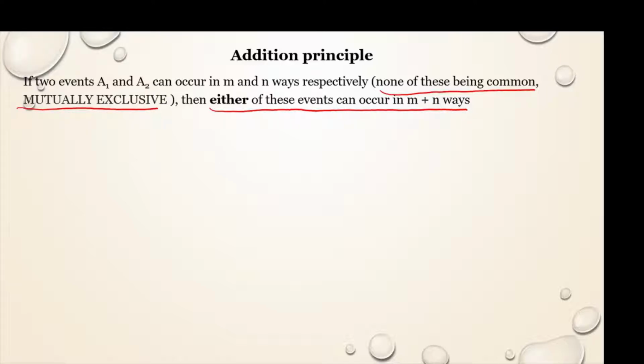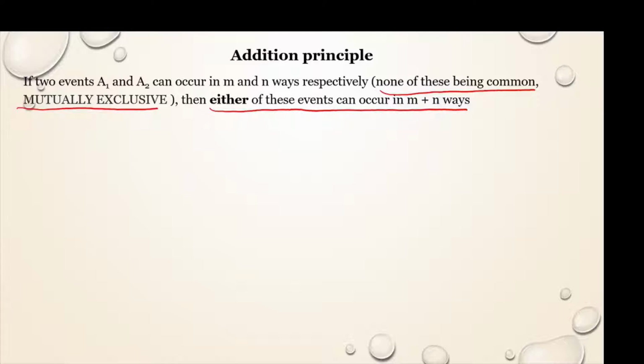That means event A1 happens in m ways, event A2 happens in n ways, and these two are not common and they are mutually exclusive. That happens separately, there is no relationship between them. Then either of these events can happen in m plus n ways.